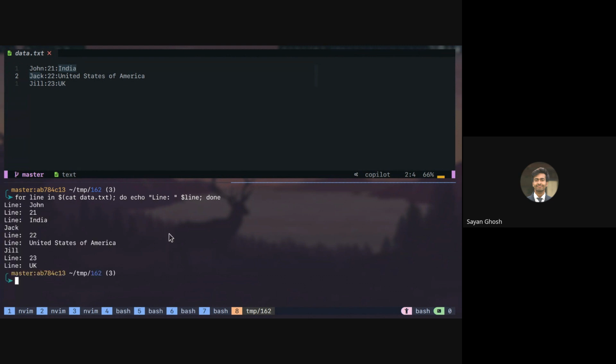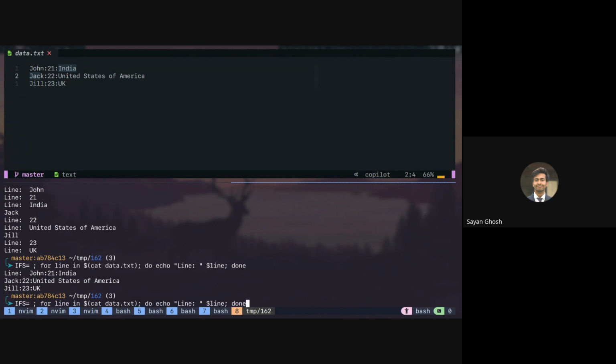So here you can see that. If I use for line in cat data, do echo line. Okay, I forgot to reset the IFS. The IFS is still set to the colon.